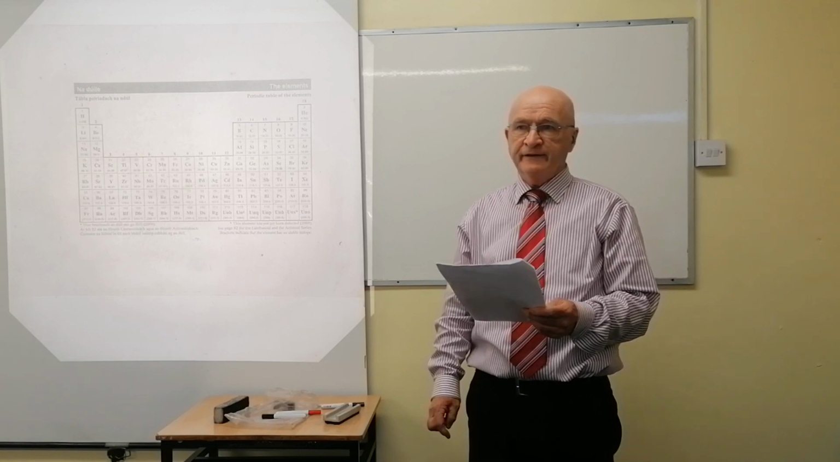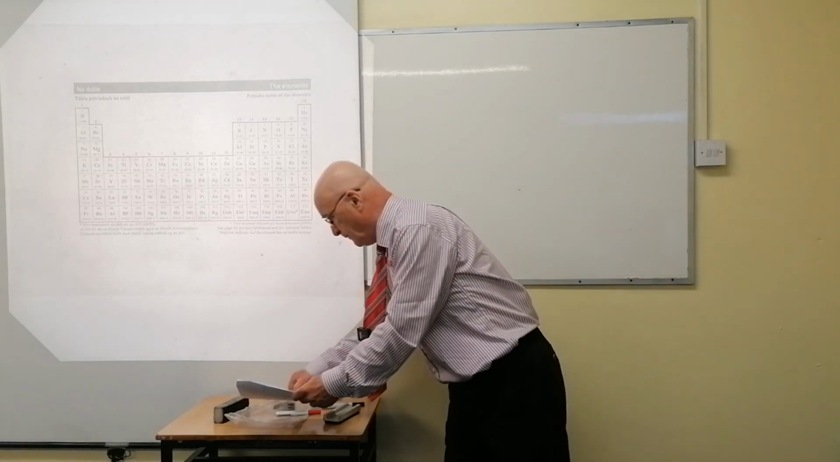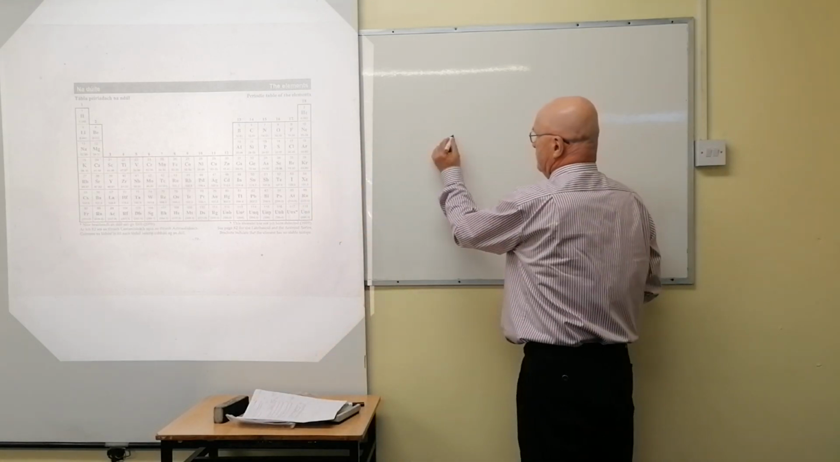Under what conditions of temperature and pressure do real gases deviate from ideal behavior? And the answer to that is high temperature and low pressure. Okay? High temperature, low pressure.